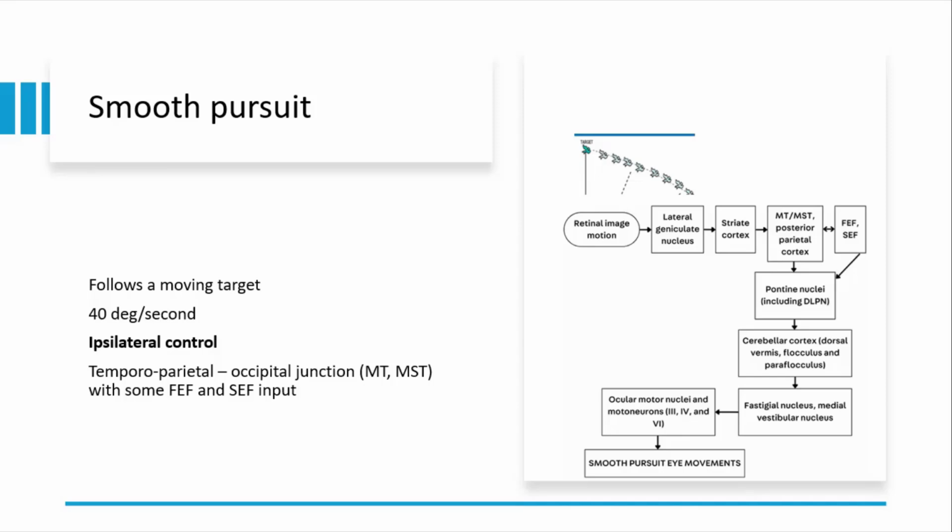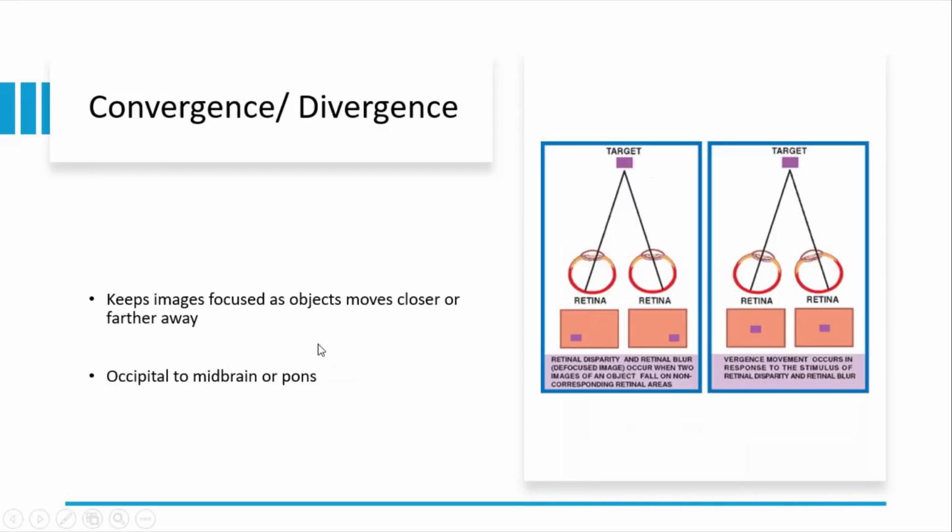So in the end, what you get is very smooth eye movements. There is no blockage in the eye movements. So very smooth movement which follows the direction. And it is ipsilateral control. The convergence and divergence are mainly disconjugate movements. So I spoke about conjugate movements, which are in the same direction. These are disconjugate movements in opposite directions, either to focus onto an object, like convergence at the level of the midbrain, or looking at a distant object, like divergence at the level of the pons.